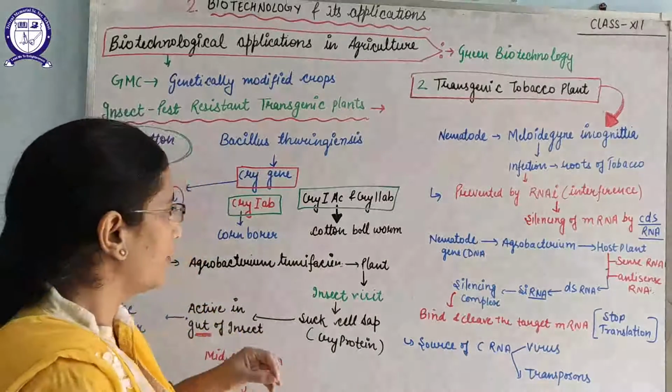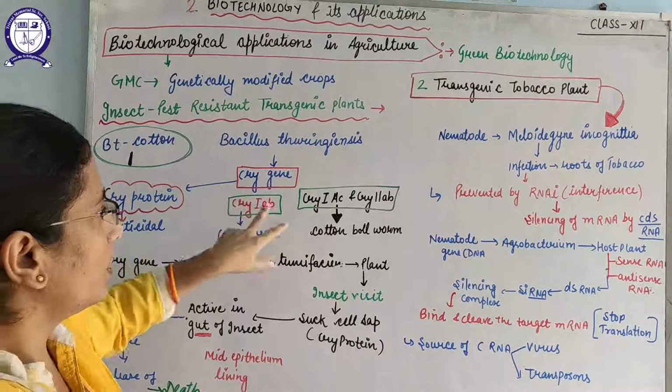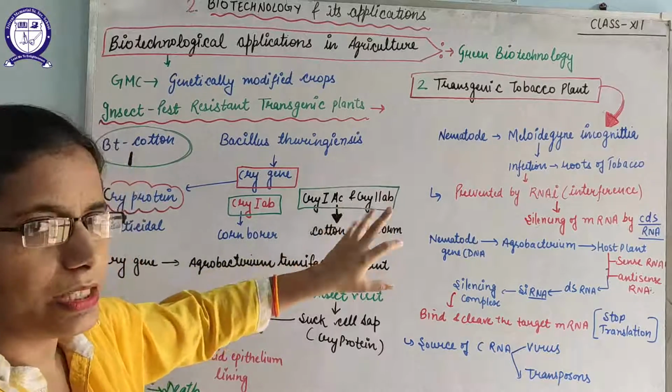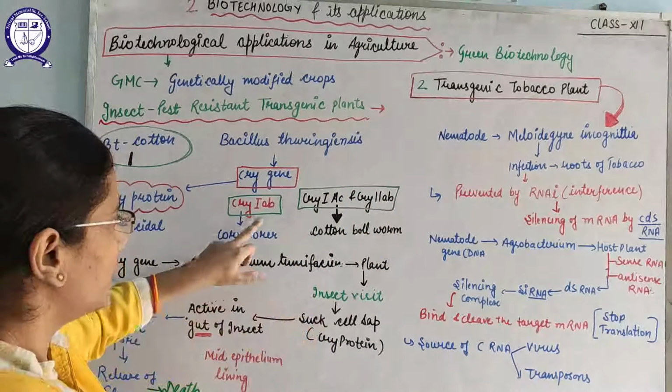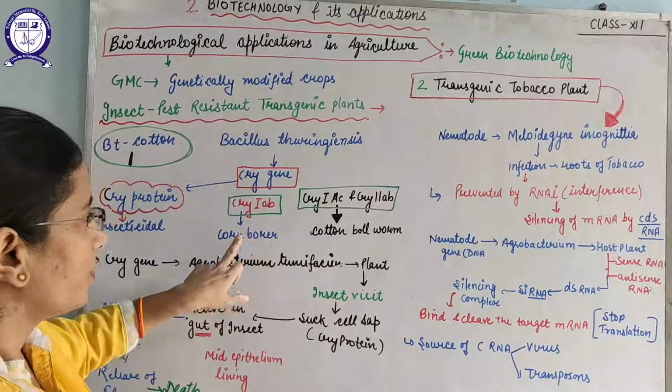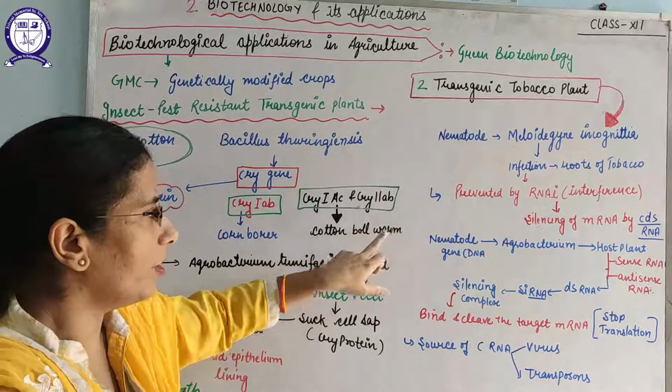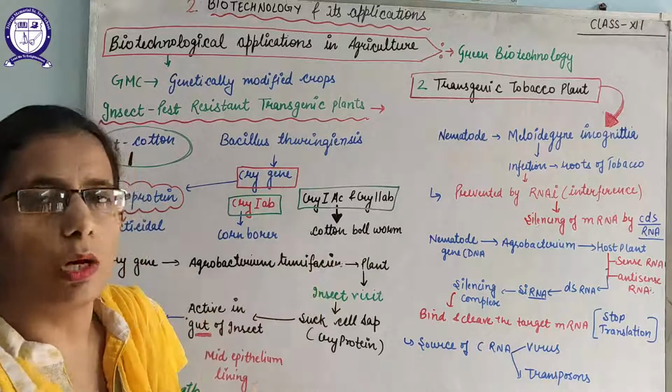So we got the idea from there. Cry1AB, Cry1AC and Cry2AB genes were isolated. Cry1AB kills the corn borers, and Cry1AC and Cry2AB kill the cotton bollworms.